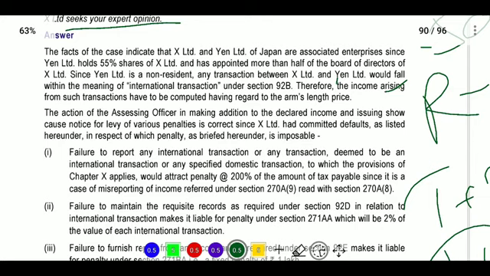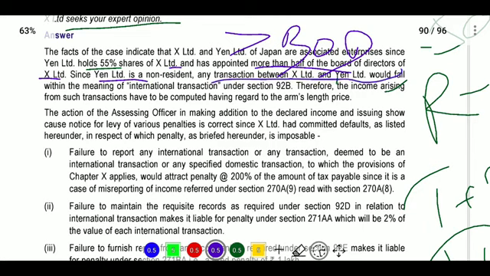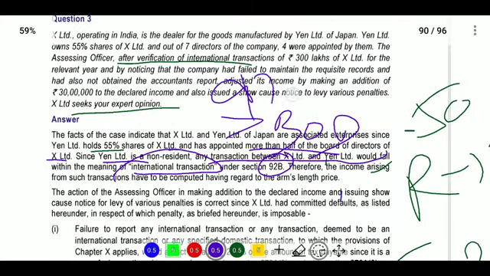The facts of the case indicate that X Limited and N Limited Japan are associated enterprises. It holds 55%, and it has appointed more than half of the board of directors, because there are 7 members and 4 were appointed by this person. So X is resident, Y is non-resident. Any transaction between X and Y falls under the meaning of international transactions under section 92B. Section 92B discusses international transactions, and 92A discusses associated enterprises.